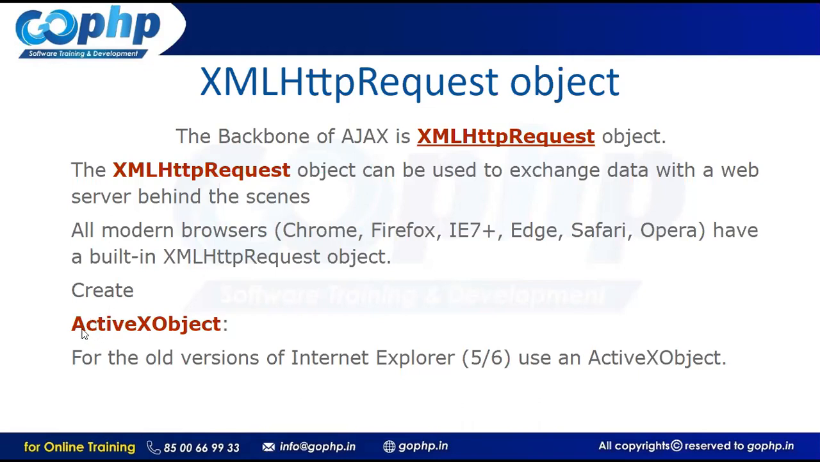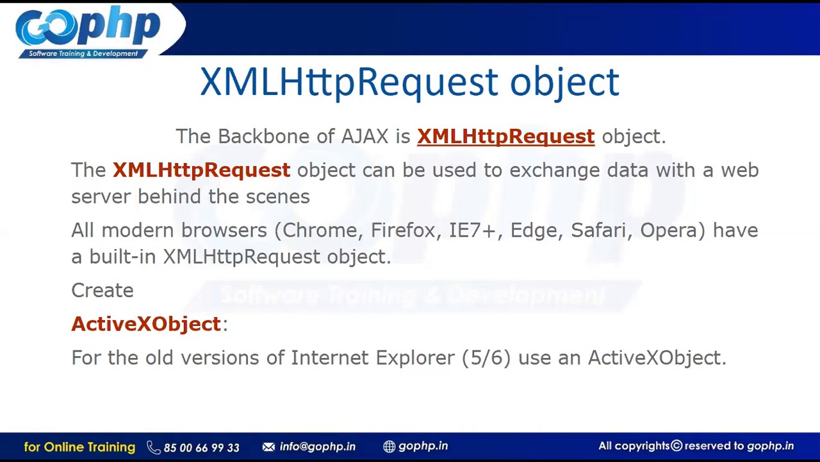In this situation, we have to go for another object called ActiveXObject. A capital, X capital, O capital, as it is we have to write, don't do your own. So for the old versions of Internet Explorer, we can use ActiveXObject. For all the modern browsers, we can use the XMLHttpRequest object. This is the backbone of it.